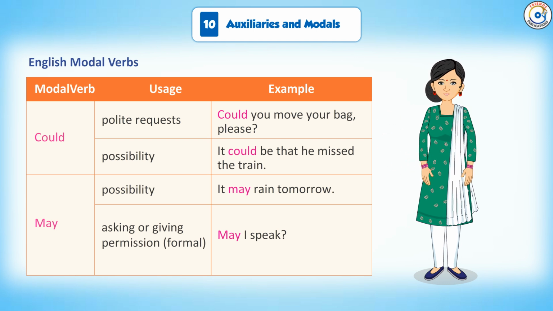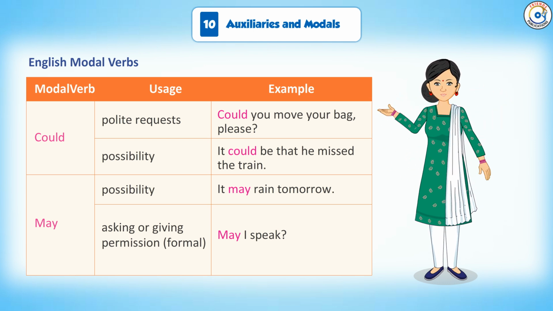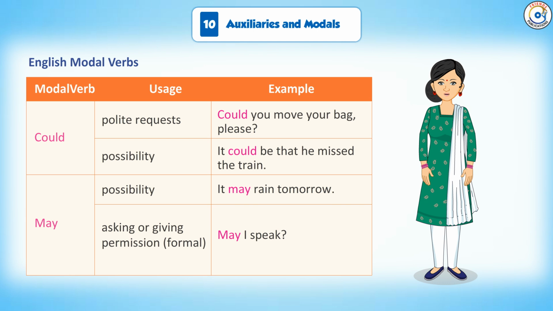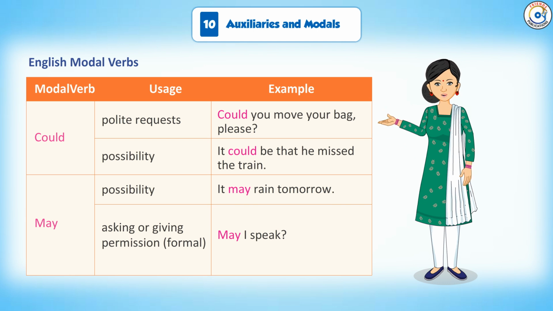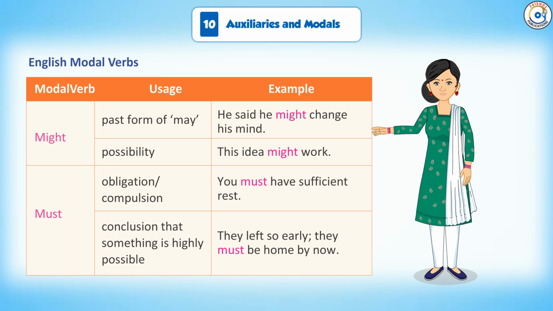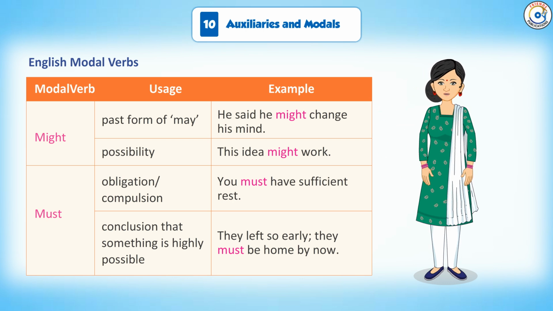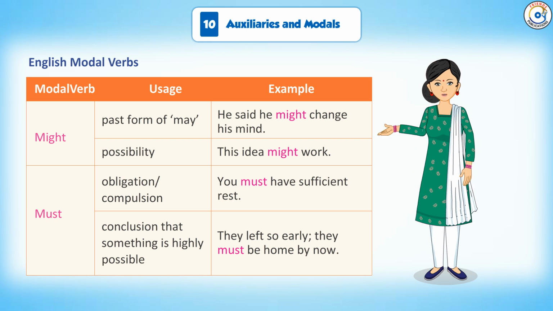May. Possibility: It may rain tomorrow. Asking or giving permission, formal: May I speak? Might. Past form of may: He said he might change his mind. Possibility: The idea might work.